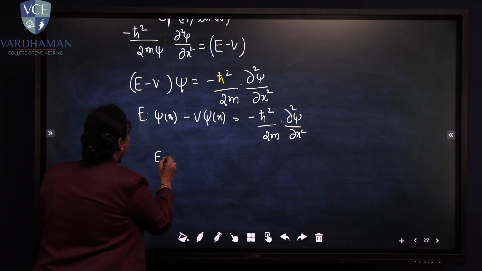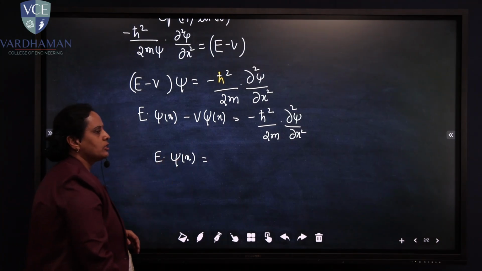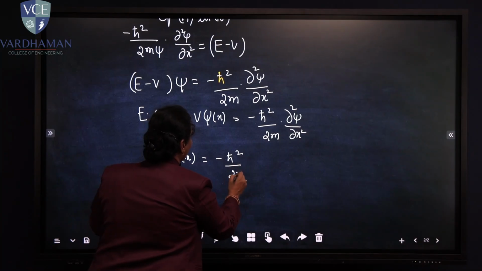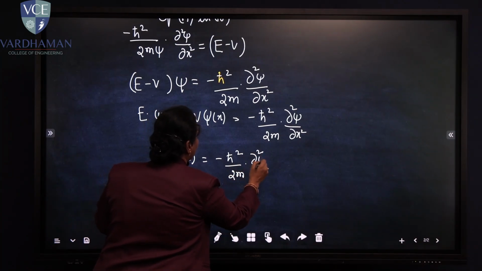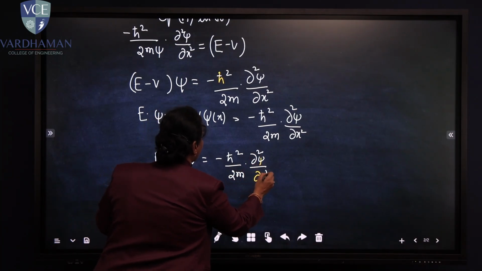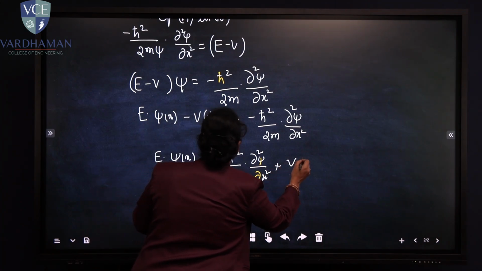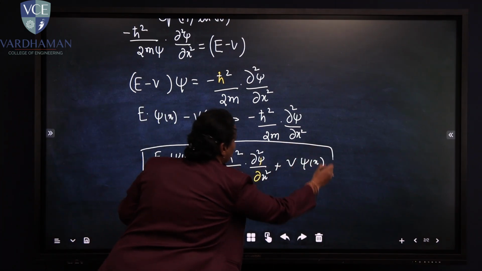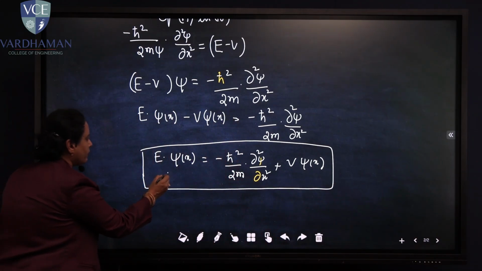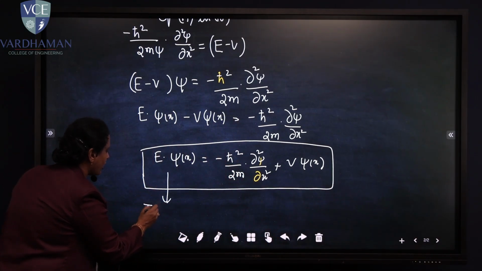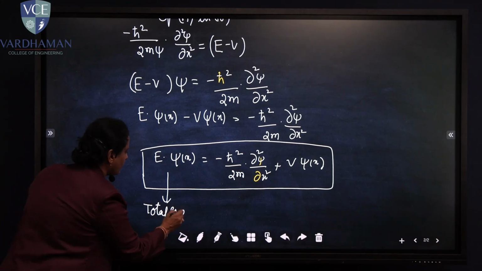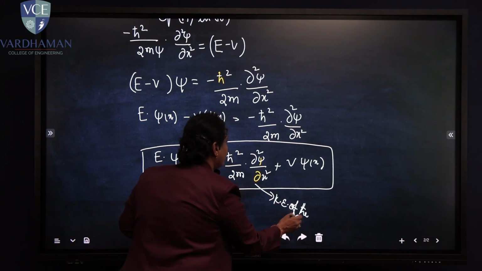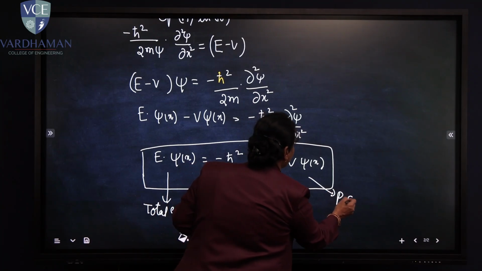That is, E into psi of x is equal to minus h bar square by 2m into dou square psi by dou x square plus V into psi of x. This is one form of the Schrodinger wave equation, where E is the total energy of the system, this is the kinetic energy of the system, and V is the potential energy.